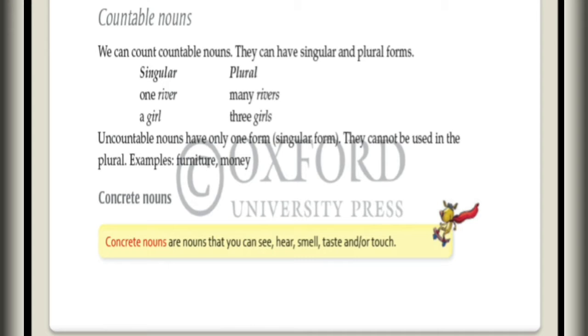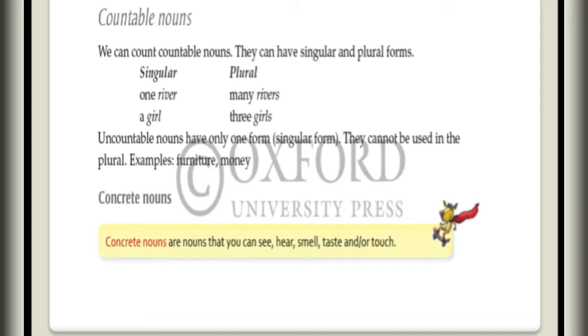So countable nouns, we can count them. They can have singular and plural forms, like one river, many rivers, a girl, three girls. Uncountable nouns have only one form, that is singular form. They cannot be used in plural, like furniture, money. You cannot say furnitures. You cannot say monies, right? So you cannot write it in the plural form.